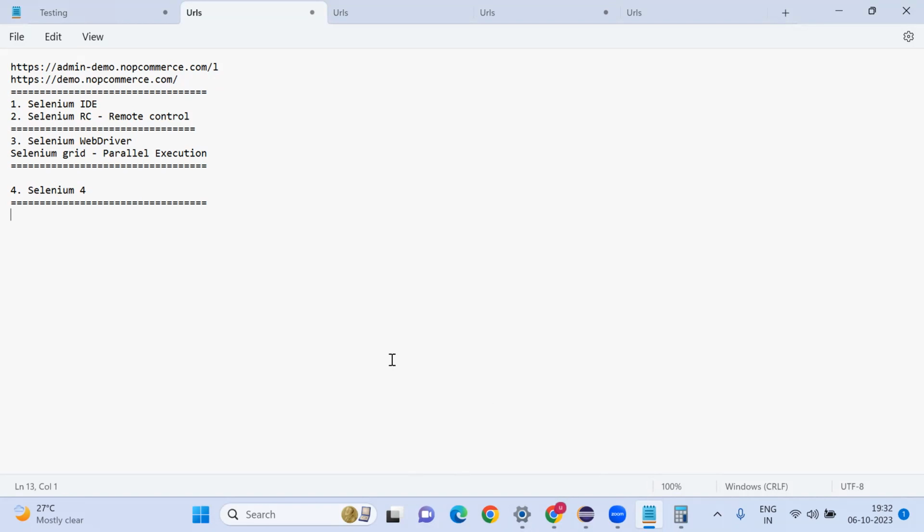We already learned about Core Java, right? The same concept we are going to implement here. This is the interface concept: Selenium WebDriver. Then the implemented classes. For each browser we have, technically they kept Chrome Driver, Firefox Driver, and IE Driver for Internet Explorer. These are the implemented classes of Selenium WebDriver.